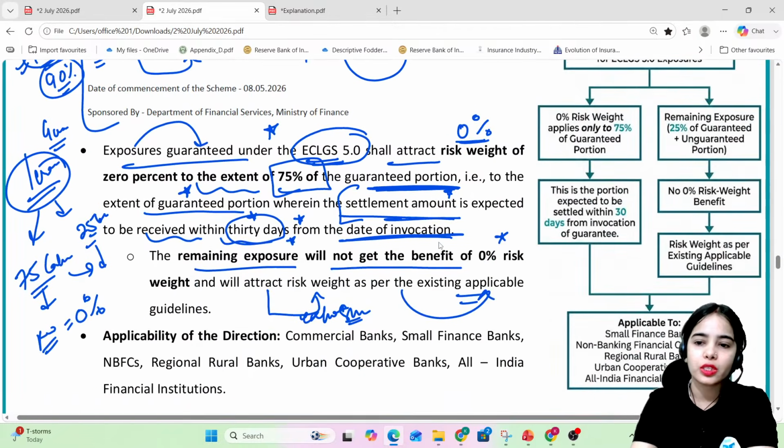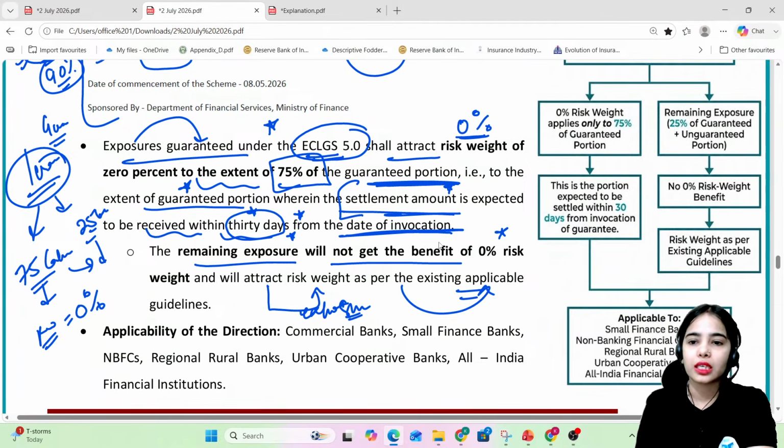Here the infographic is also given that I hope you can read clearly and you can use this to revise. 0% risk weight applies only to 75% of the guaranteed portion. The remaining exposure, 25% of the guaranteed plus unguaranteed portion, has the risk weight on the basis of the applicable guidelines.